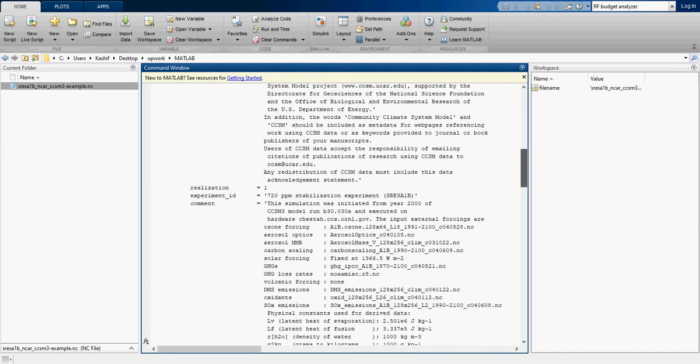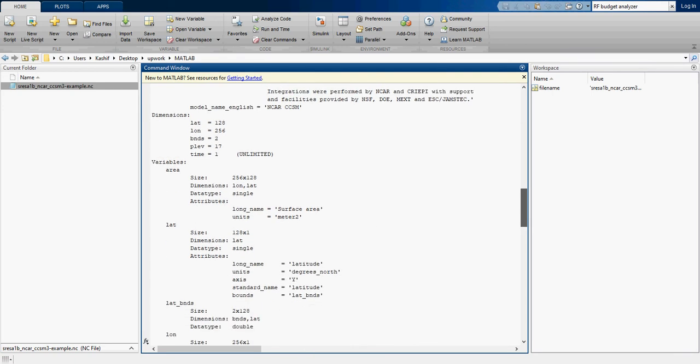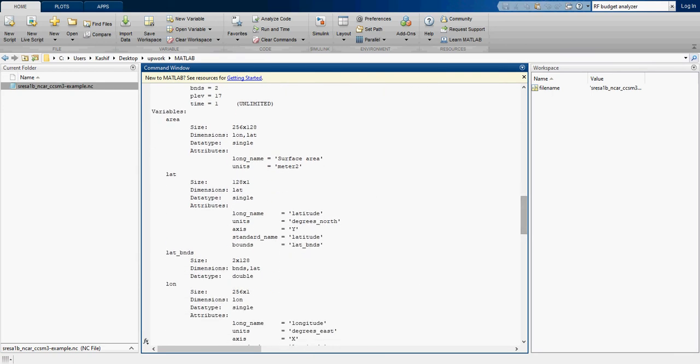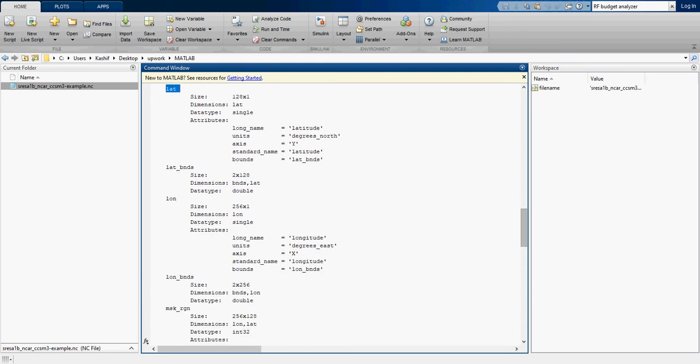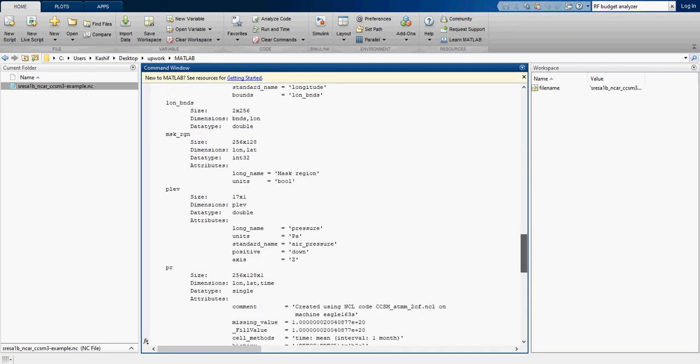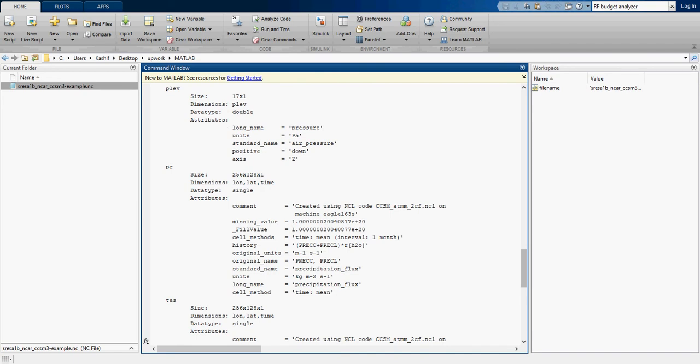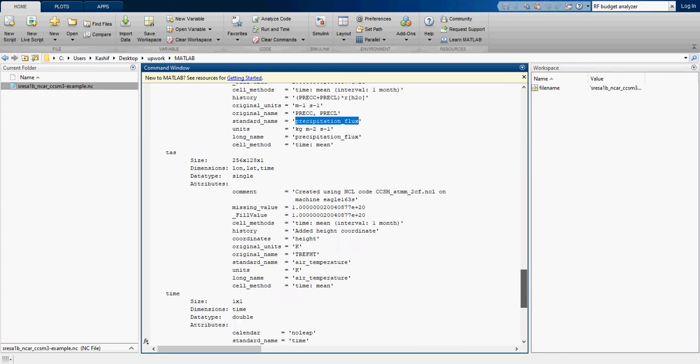We are going to take care of this latitude, this longitude, and the third thing which we are going to consider is PR, and PR is actually precipitation flux. So we are going to plot the precipitation flux. These are the three variables which we are going to explore.